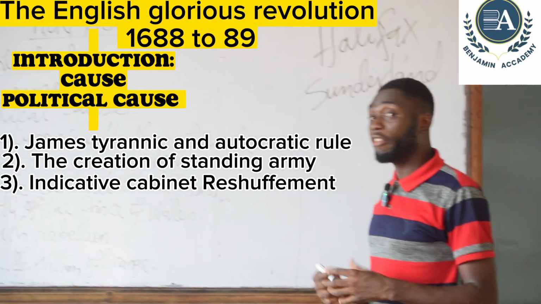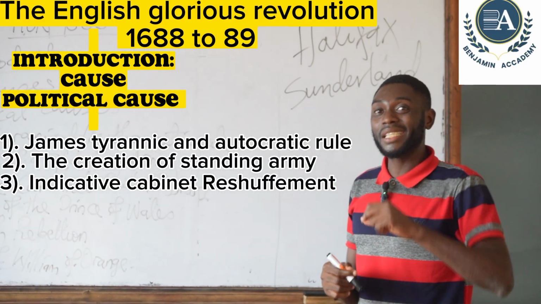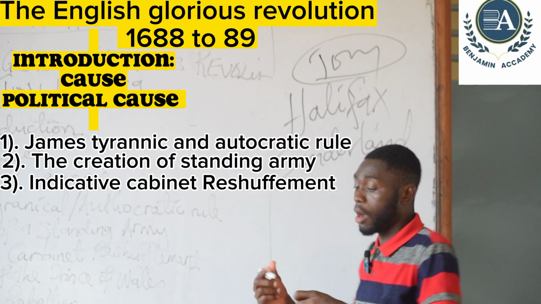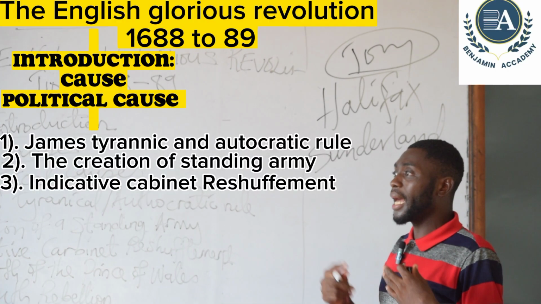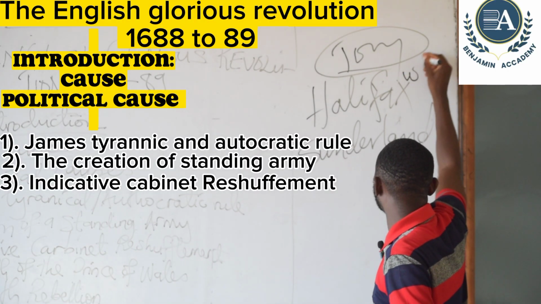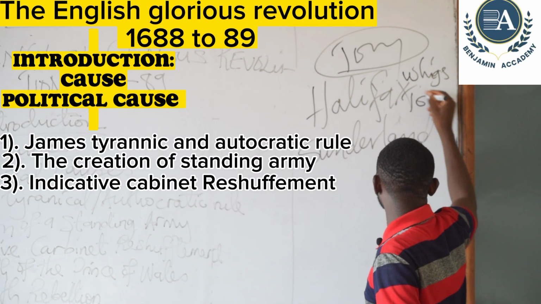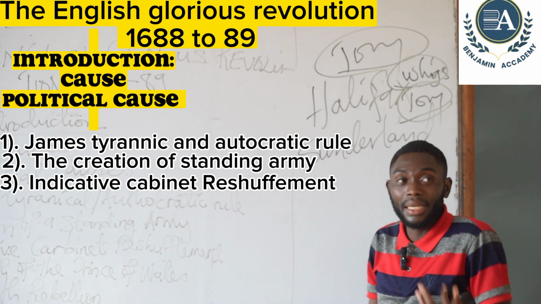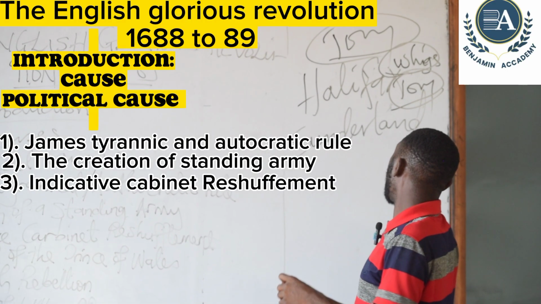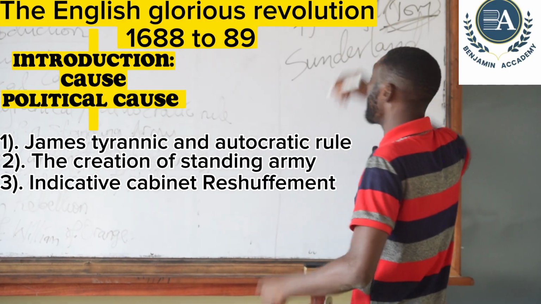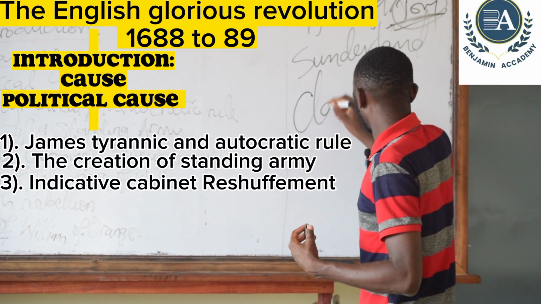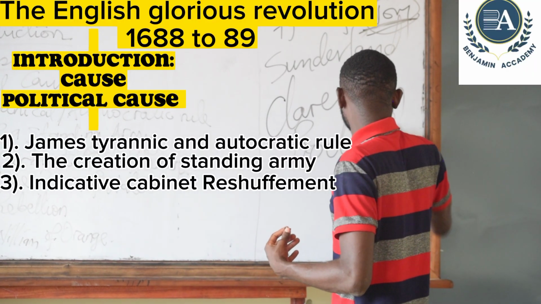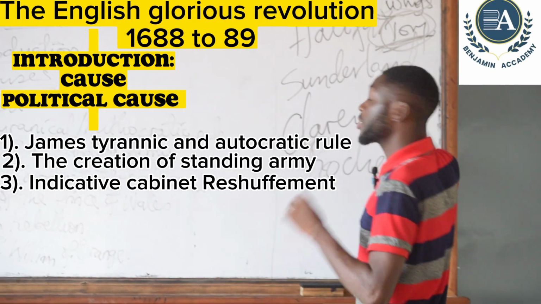As if that was not enough, James even went as far as dismissing some Tories who were critical supporters of the crown. In England at the time, there were two parties. We have the Whigs and the Tories. The Tories were those who supported the king, while the Whigs, they were like the opposition party in England at the time. So James dismissed Tories who were ministers like Clarendon. We have Clarendon and Rochester, which were ministers, and they were Tory ministers.